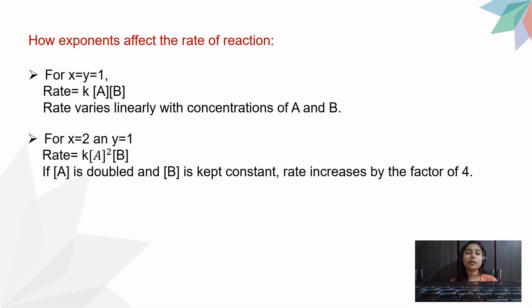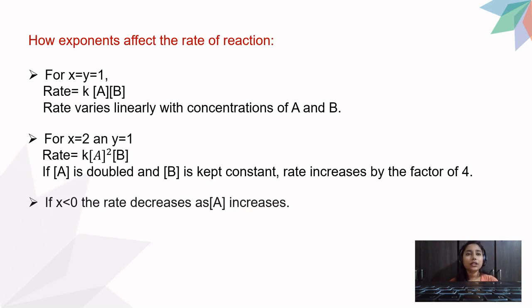Now, many of them will think that how it will increase with a factor of 4 if it is being doubled. So guys, let me tell you that if you substitute the value of A by 2, so 2 का square होता है 4 and it increases by the factor of 4. Okay. And here we compare what? We compare the initial rate and then we have doubled it. So we compare the two equations before doubling it and after doubling it. So the rate will increase 4 times of its initial value.